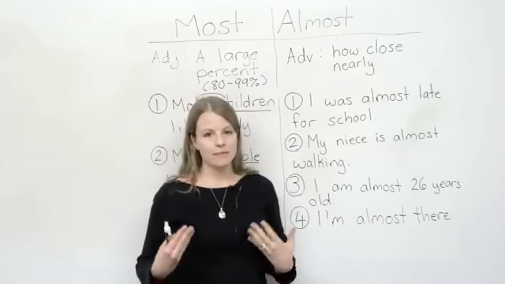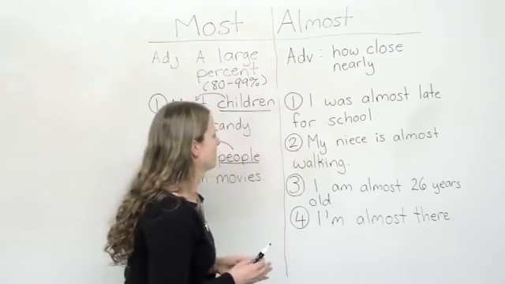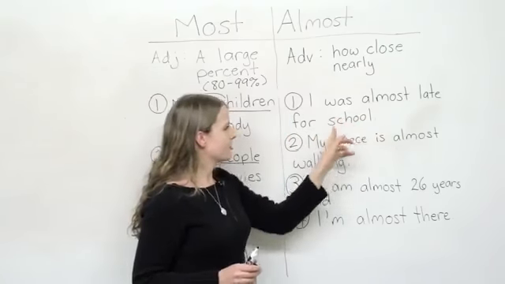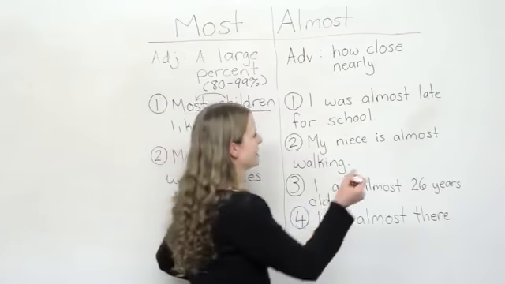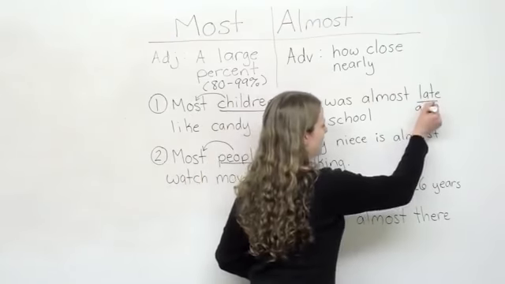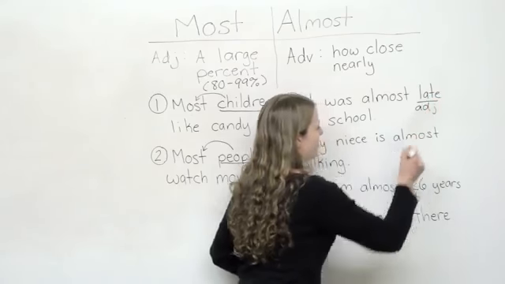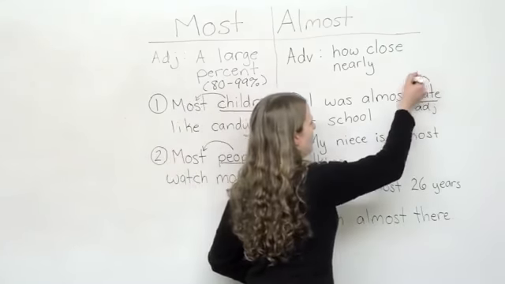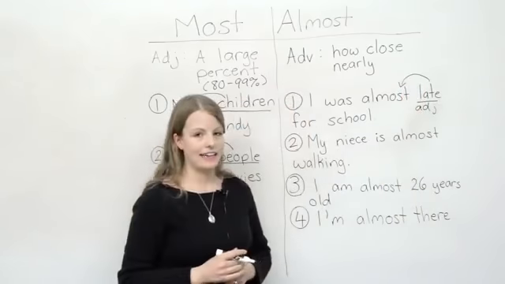So let's look at some examples to better understand almost. Number 1, I was almost late for school. So in this case, we are describing an adjective. Late is an adjective, and almost is describing late.